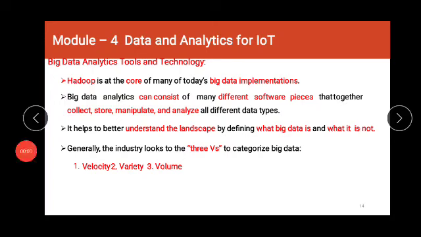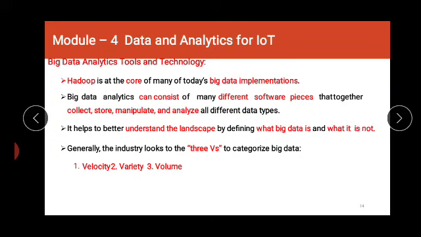Hello friends, in this video we are going to discuss the next concept of your fourth module, that is big data analytics tools and technology. Now you have already studied these tools in your BDA subject, that is big data analytics subject. Now we are just going to see the overview of this technology.